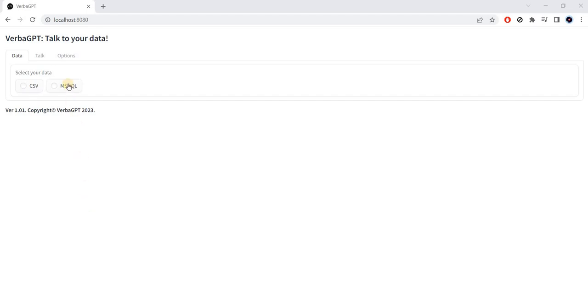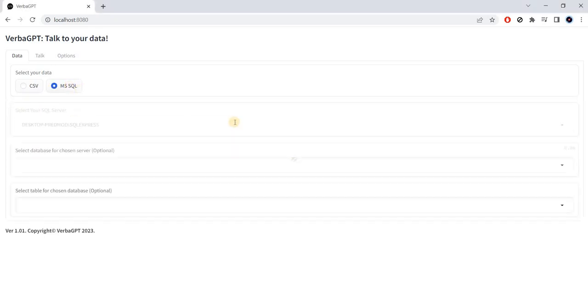So I have a fun example here. We're going to select a SQL data source for this one, and we're going to just specify the SQL Server. Now, VerbaGPT is one of the few, and I'm not familiar with that many actually, solutions that can take in relational database structures and apply large language models to them.